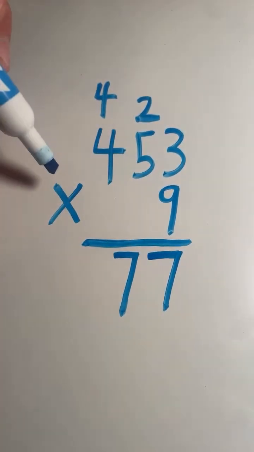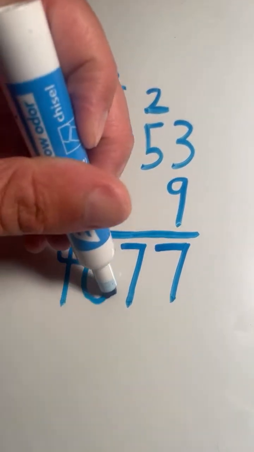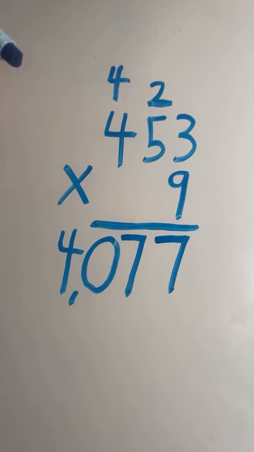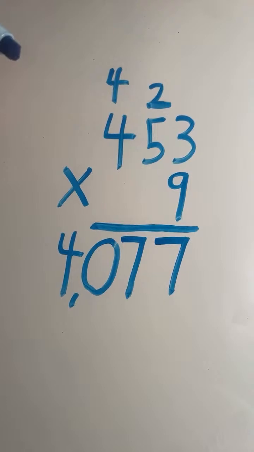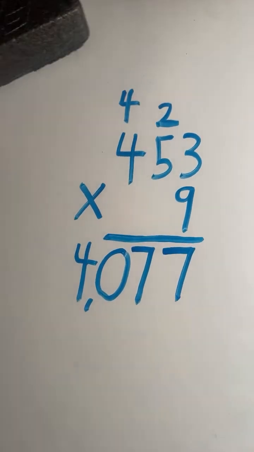4 times 9 equals 36, plus 4 equals 40. And we have our final answer, 453 times 9 equals 4,077. All right, moving on to example number 2.